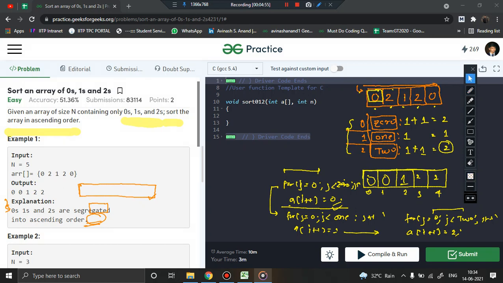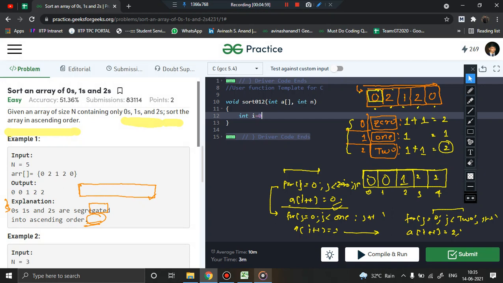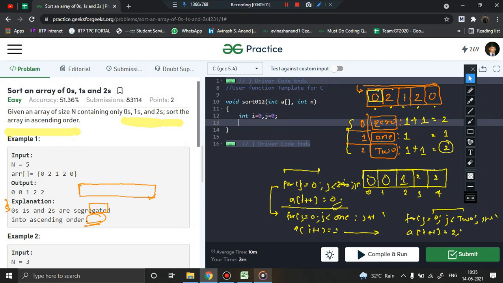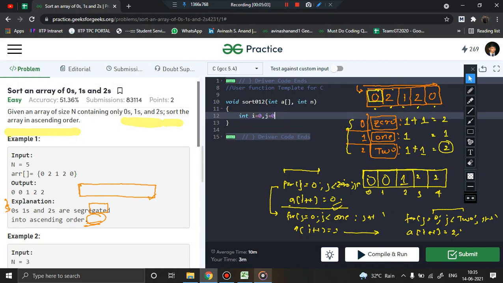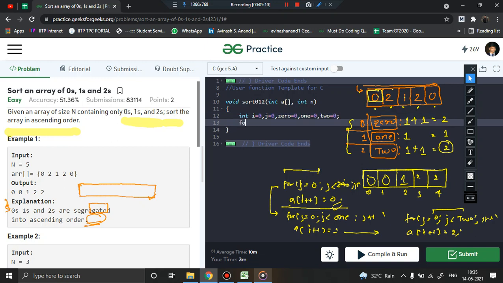So let's code it very quickly. As I said, I will be using variable i equal to 0 initially, j equal to 0, right? And I'll be using three more variables: zeros equal to 0, ones equal to 0, twos equal to 0. Now these are basically to give the count. That's it. Running the loop for i equal to 0, i less than n, i plus plus.